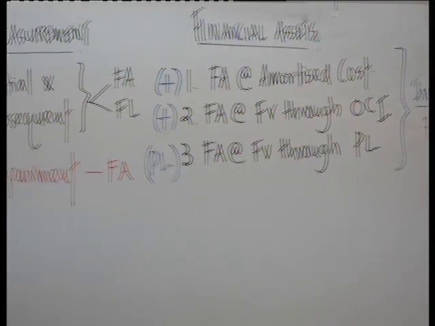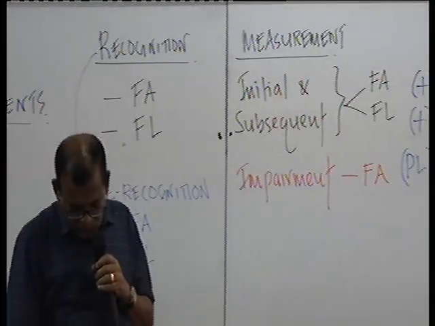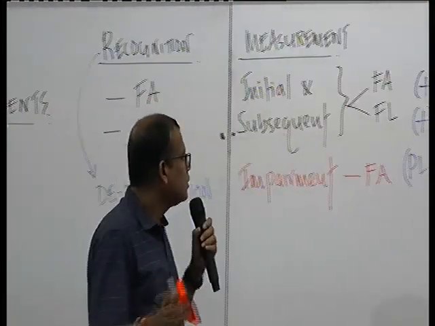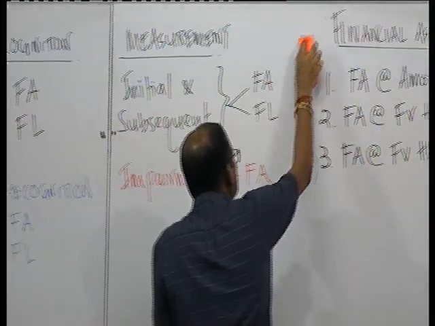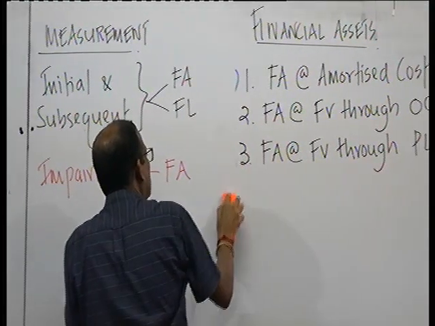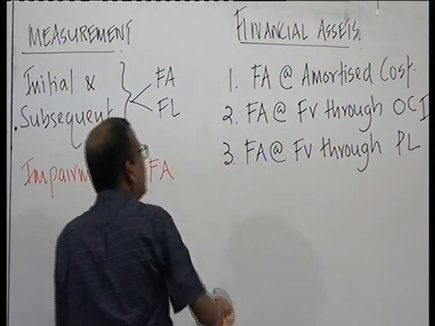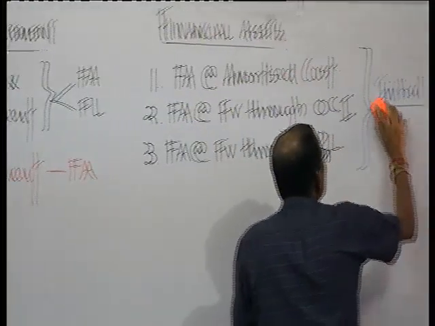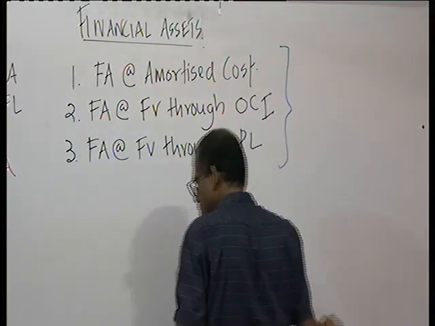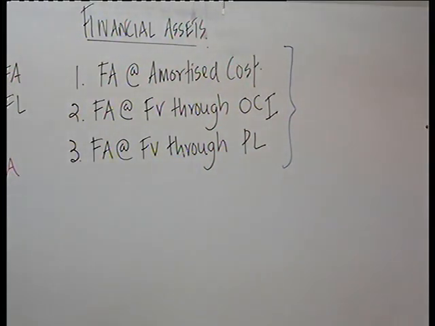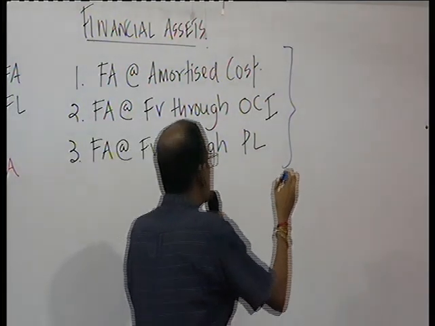Having discussed that, we come to subsequent measurement.